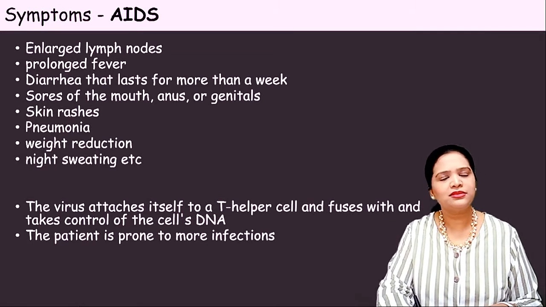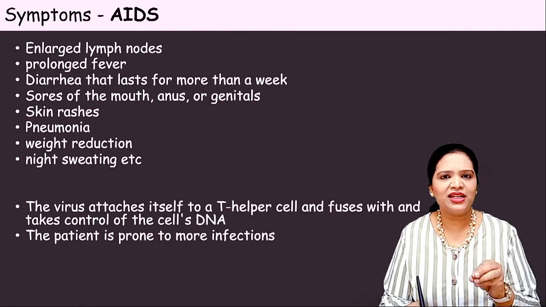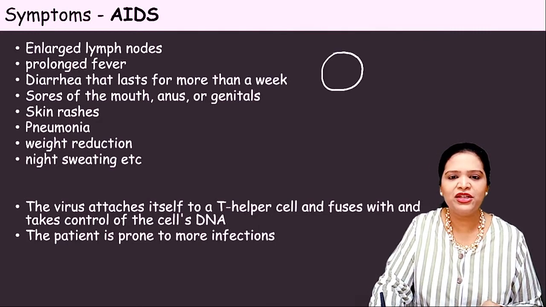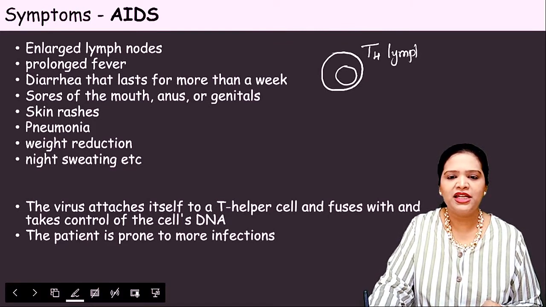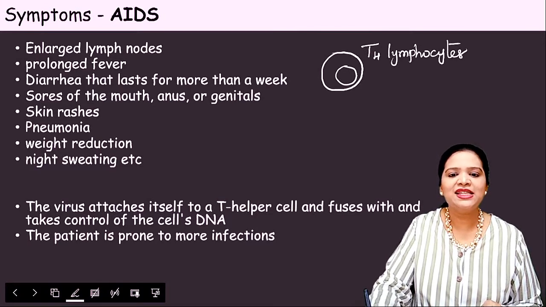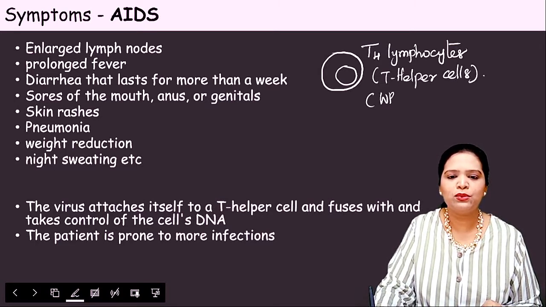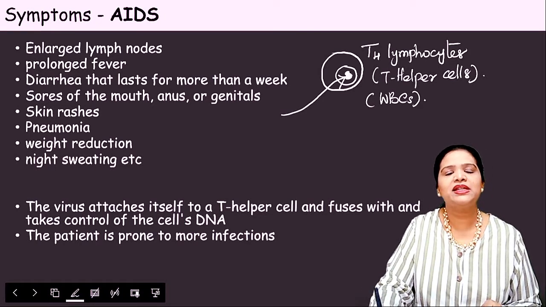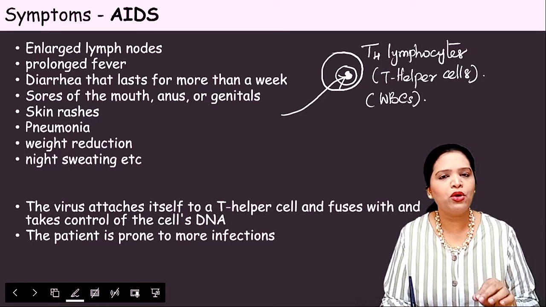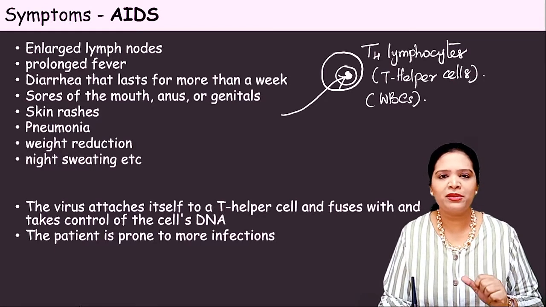Okay, right. Let us see what the symptoms of AIDS are. So we know that the AIDS virus, after it enters the body, goes and affects the T4 lymphocytes. This T4 lymphocyte is also called the T helper cell. So what are these cells? These are a type of WBC, white blood cells. So the virus goes and affects this T helper cell itself. The T helper cell is called the police force of our body. It gives immunity. It protects our body from foreign pathogens.